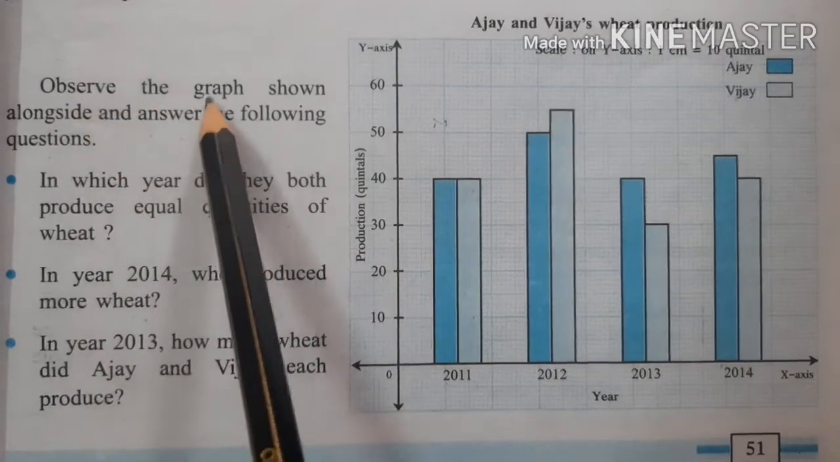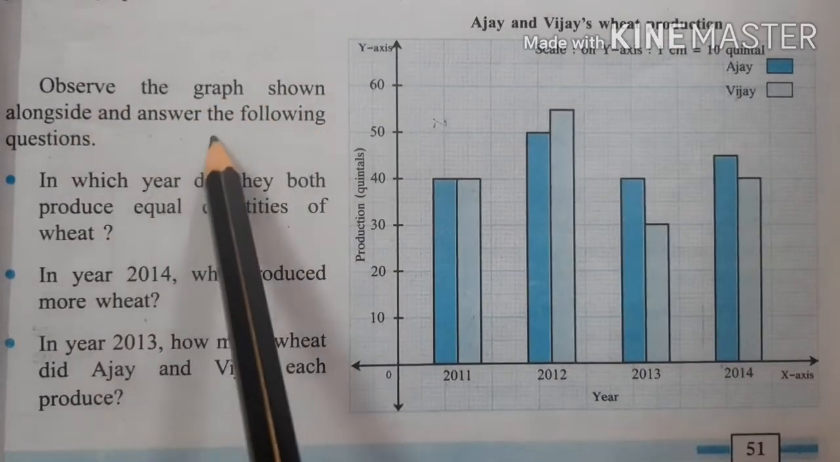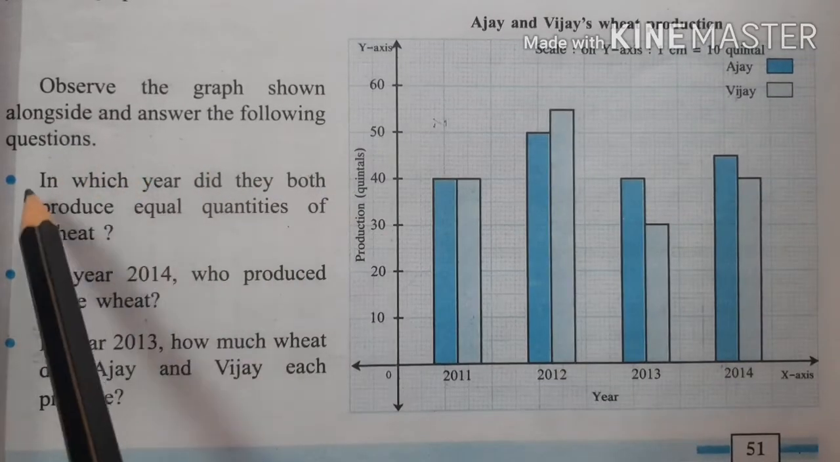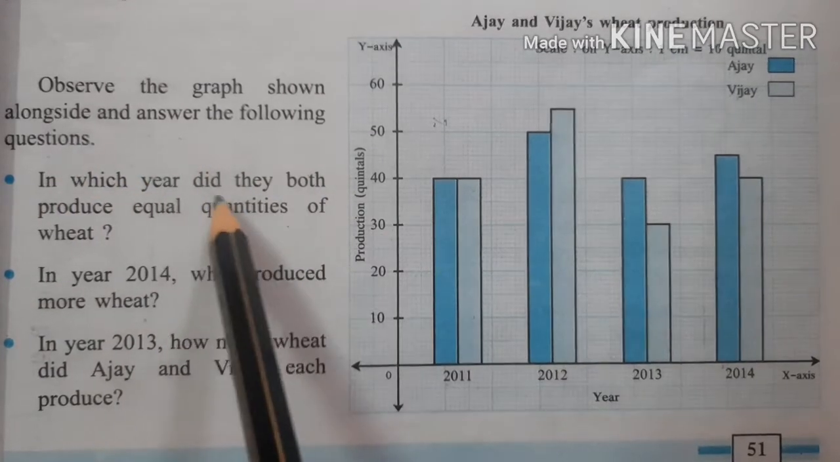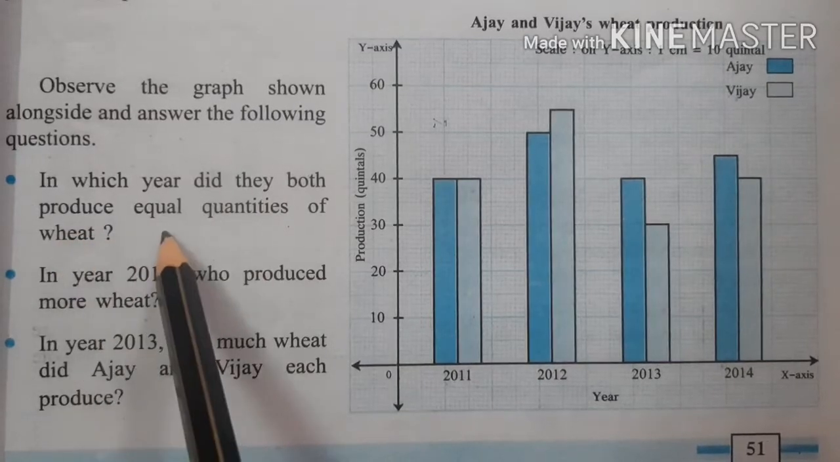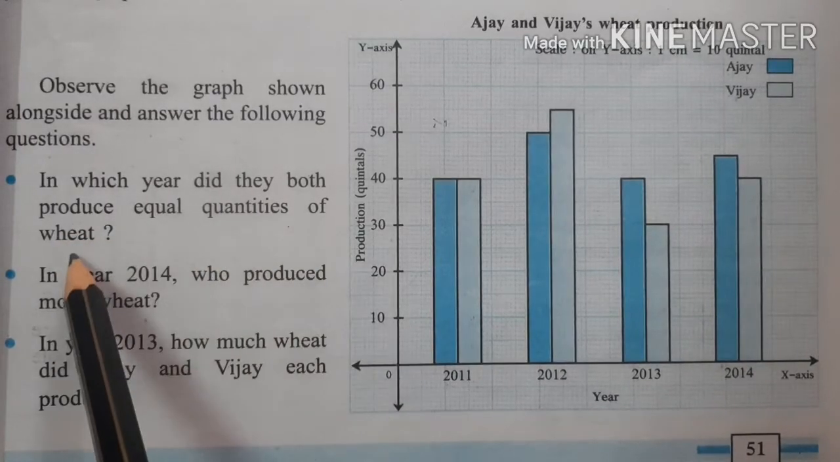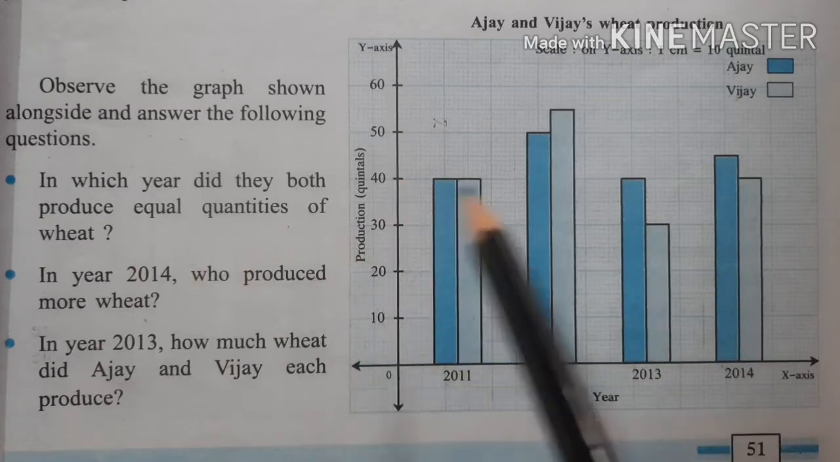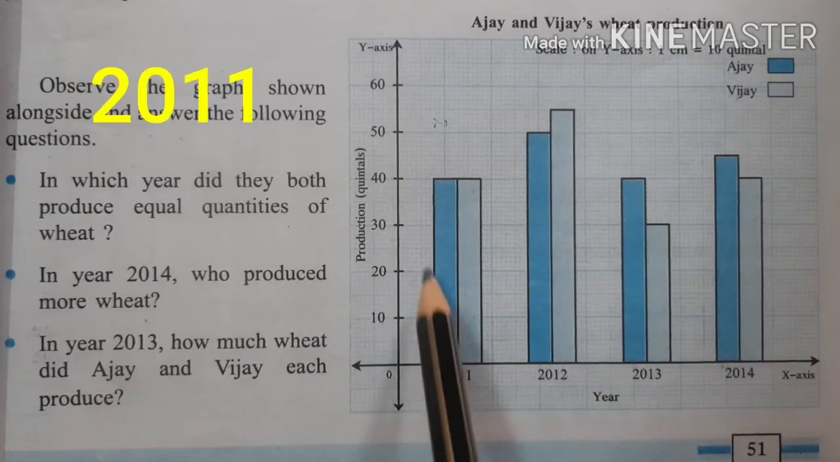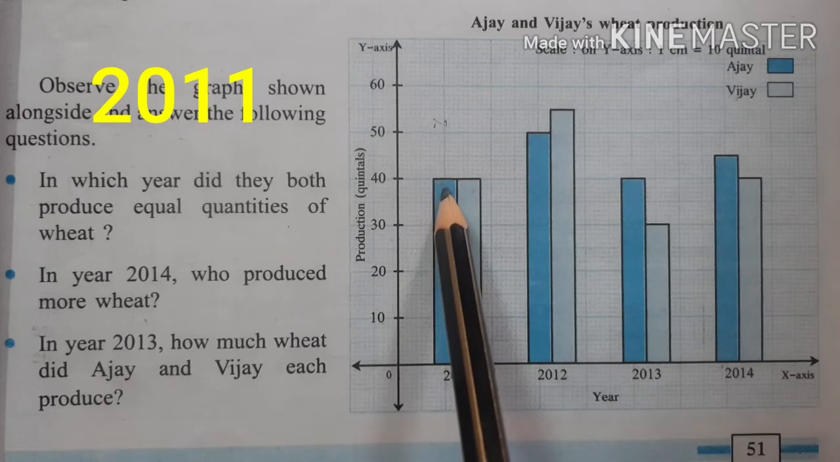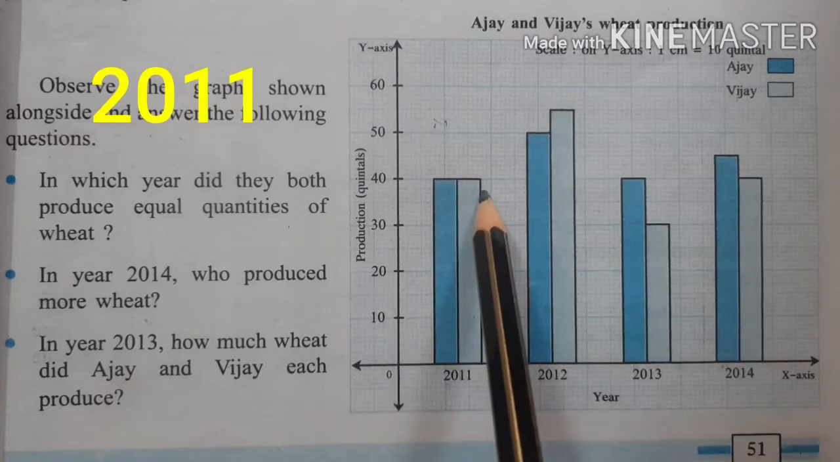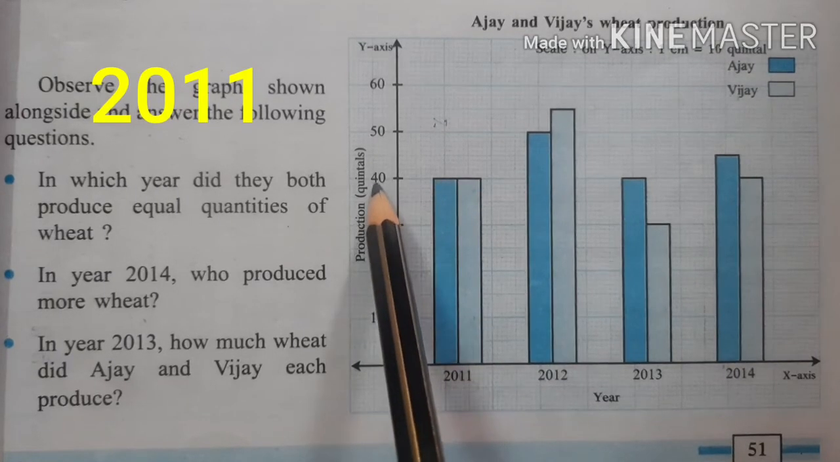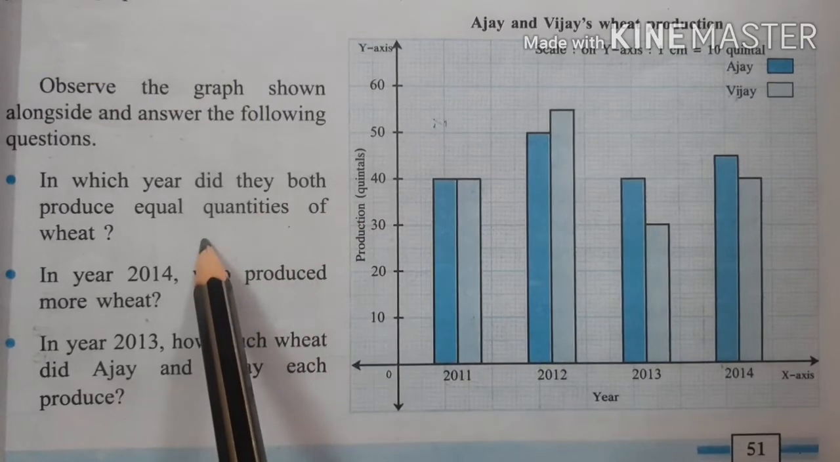Observe the graph shown alongside and answer the following questions. In which year did they both produce equal quantities of wheat? Observe this graph carefully. Here in 2011, Ajay and Vijay both produce equal, that is 40 quintals of wheat.